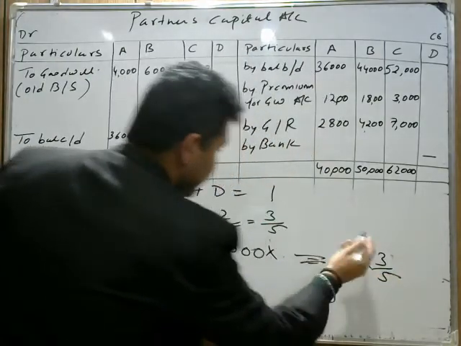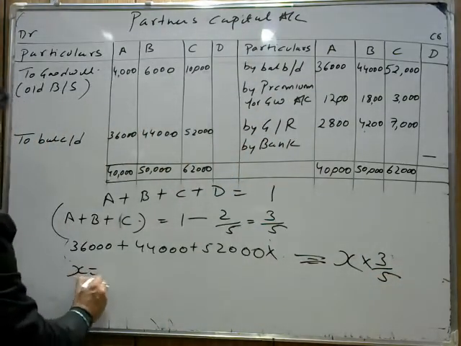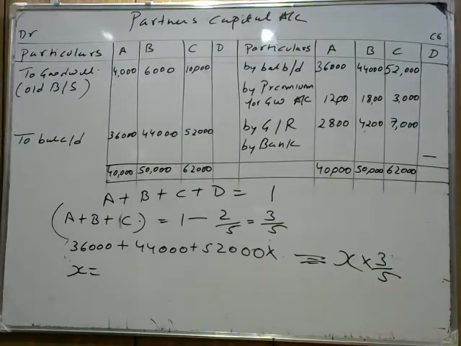So what is x? How can you find x? If you add 36,000 plus 44,000 plus 52,000, it is coming 1,32,000.